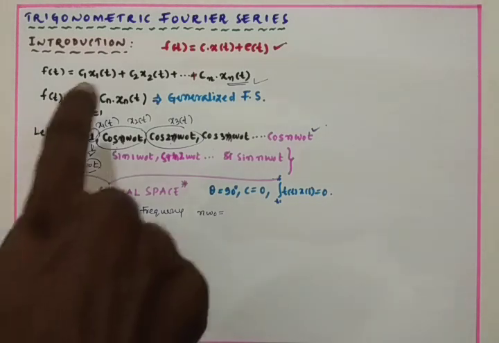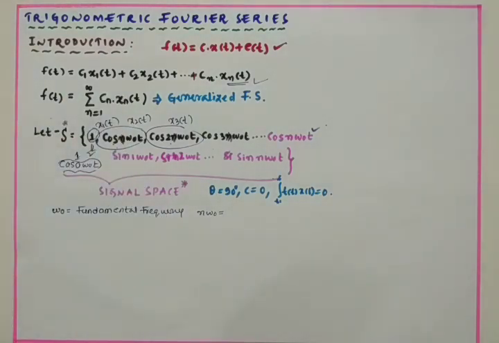Now we have to go with the trigonometric Fourier series. We achieve this by making use of equation 1, that is f of t is equal to c1 into x1 of t plus c2 into x2 of t, and so on, plus cn into xn of t.